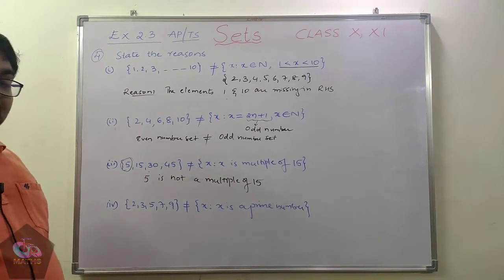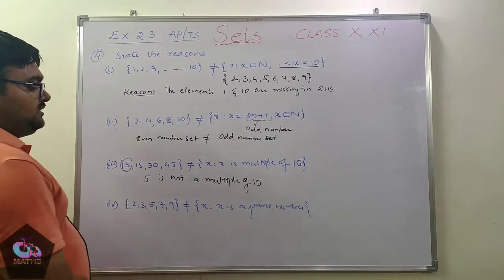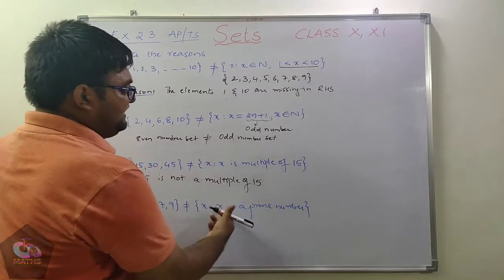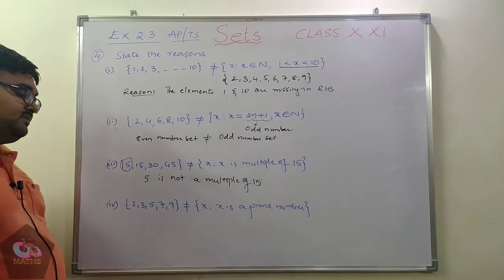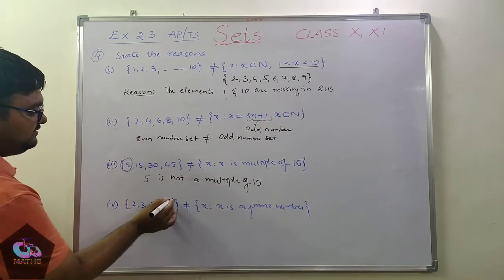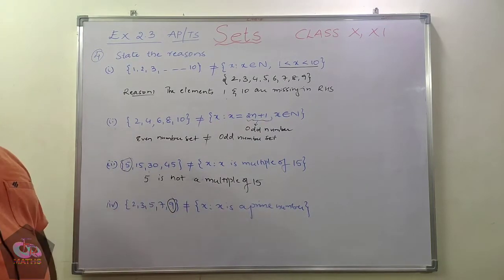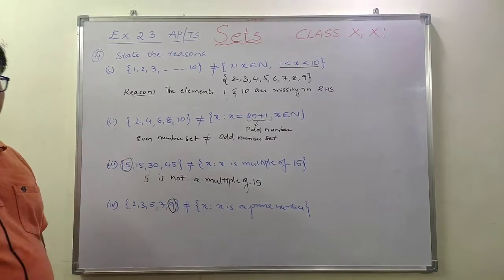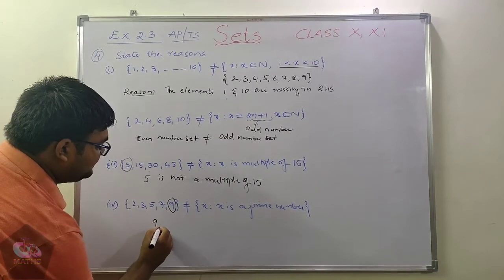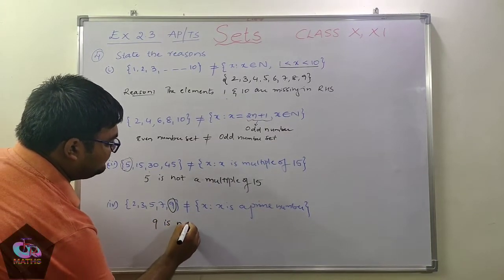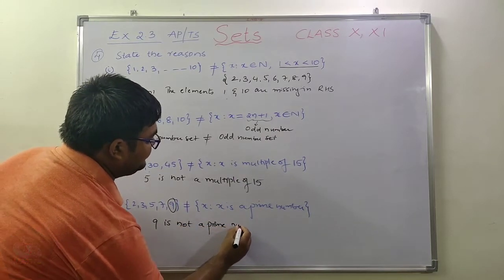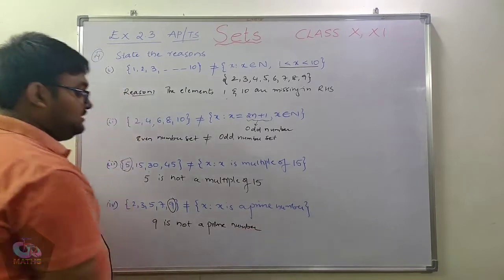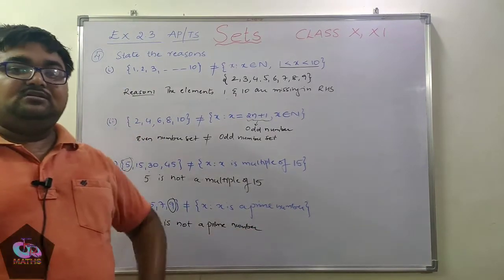Next, coming to the fourth question. On the right hand side we have x such that x is a prime number. So this set contains prime numbers, whereas on the left hand side, if you observe this set, 9 is not a prime number. So clearly, what is the reason? Since 9 is not a prime number, the given sets are not equal.